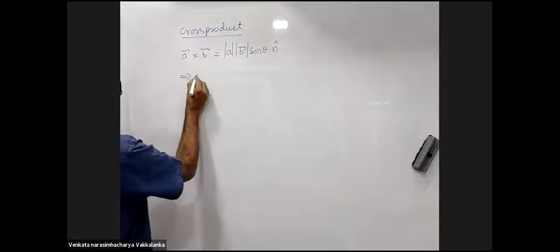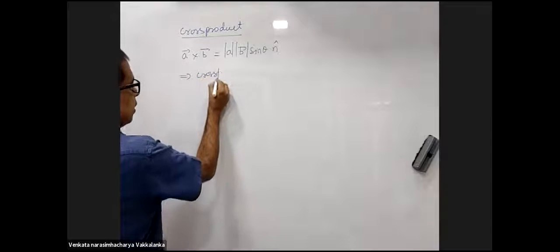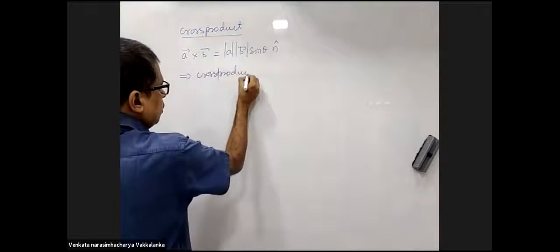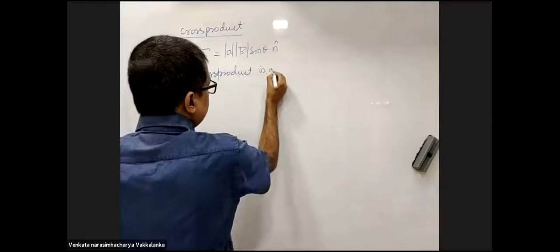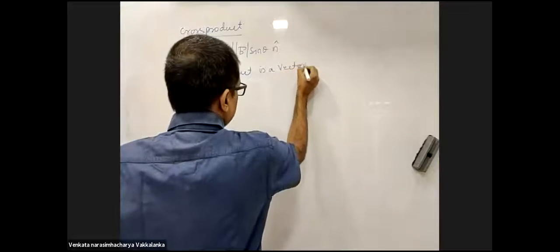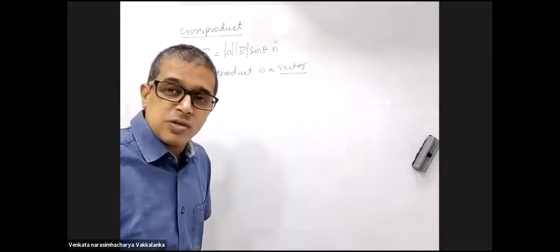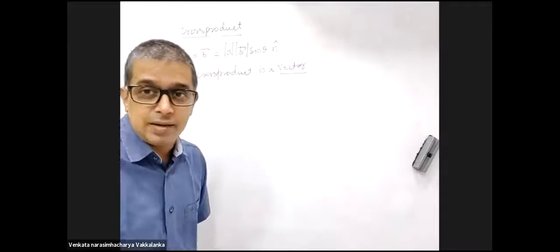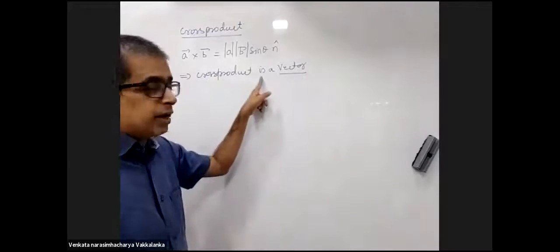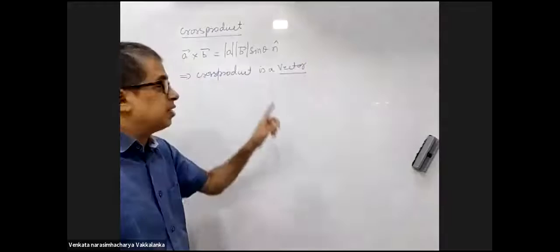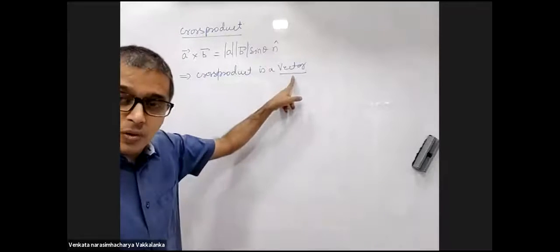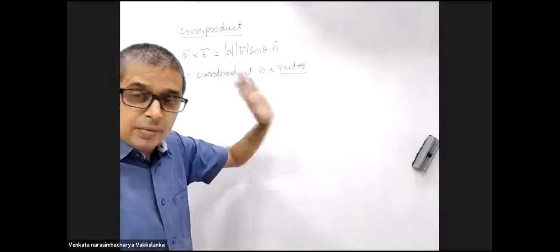This tells me cross product is a vector. Dot product of two vectors was a scalar. Cross product of two vectors is a vector.